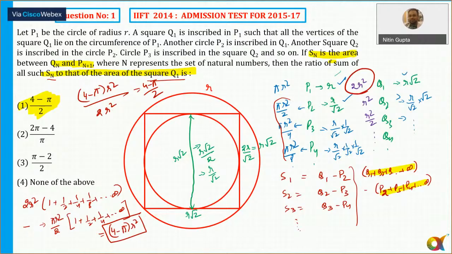In any case, you can see ये जो पार्ट है ना कॉमन है GP की सीरीज. So you can simply take the difference of 2R square minus pi R square by 2 and then multiply by the sum of the infinite series of GP. I have written so many steps just to explain it to all of you. अगर मुझे खुद करना हो तो मैं इतने सारे steps बीच में नहीं लिखूंगा, so that you all can understand it easily. So how will you rate this question? I think difficult, isn't it? Okay, let's move to question number 2.